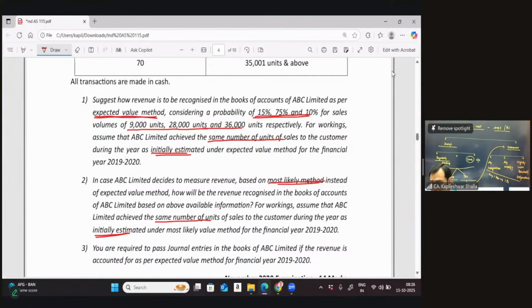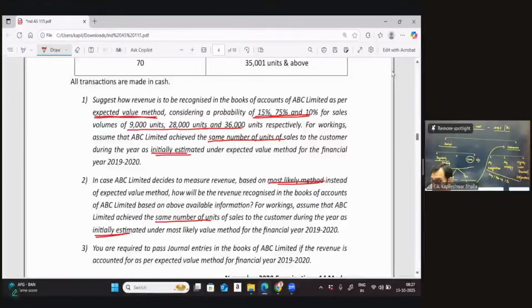Now you can very clearly see that the first requirement of the question is based on the expected value method, and the second requirement is based on the most likely method, because there are two methods given in the standard, which tell you how you recognize revenue in terms of a variable consideration.